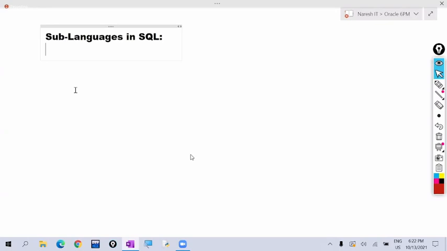To work with the database, SQL provides some commands, and based on the purpose of those commands, they are categorized as 5 sub-languages. In every sub-language, some commands are there. So what are those 5 sub-languages? First one is DDL commands.